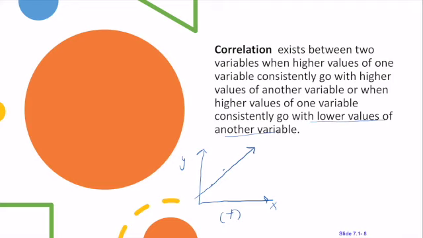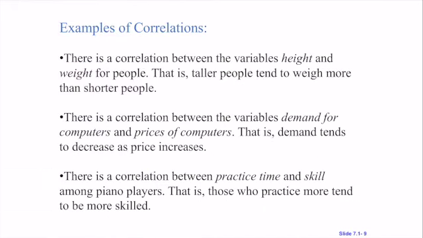Or when higher values of one variable consistently go with lower values of another variable. So for instance, as x increases, y decreases. We'd see something with a negative slope. Okay, so those are the two types of correlation we're going to be looking for: negative correlation and positive correlation.